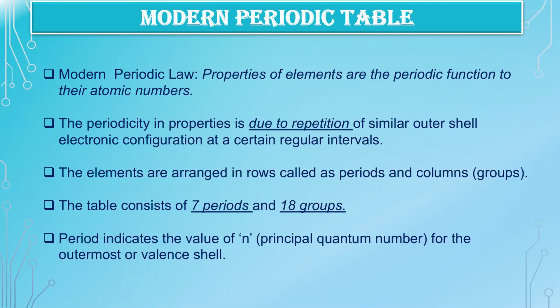Hence, the modern periodic law says the properties of elements are a periodic function of their atomic numbers. The periodicity in properties is due to repetition of similar outer shell electronic configuration at certain regular intervals. The elements are arranged in rows called periods and columns called groups. The table consists of 7 periods and 18 groups. Period indicates the value of n, which is also known as the principal quantum number, for the outermost or valence shell.